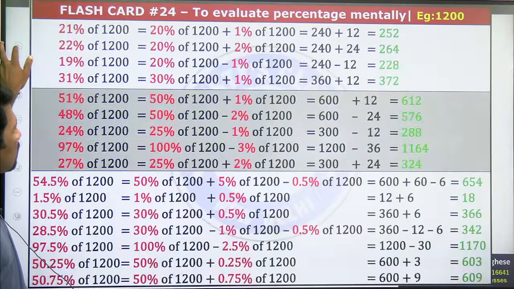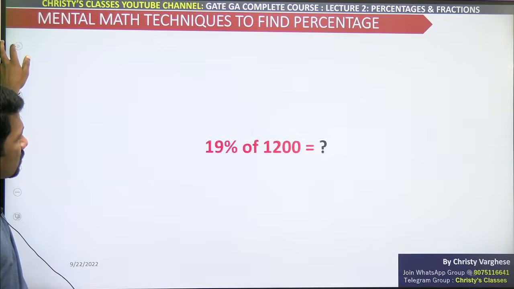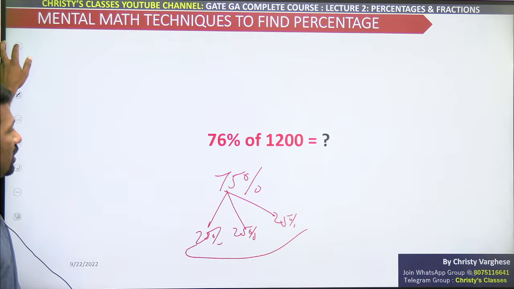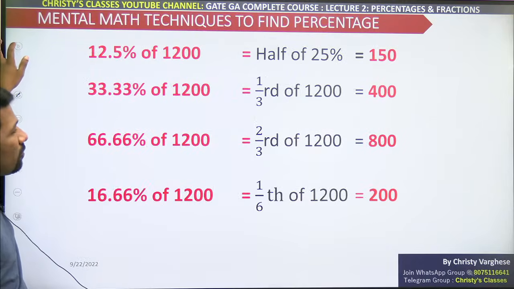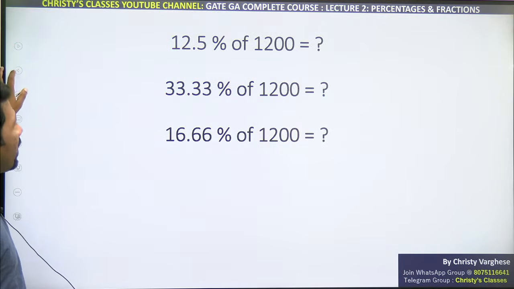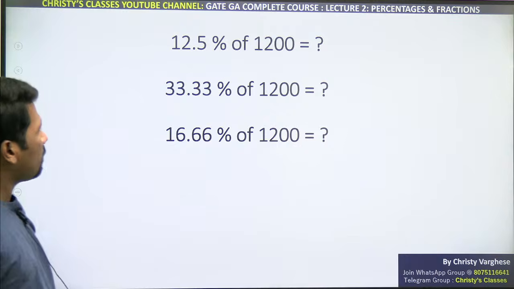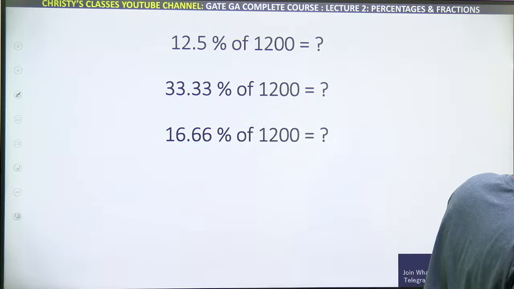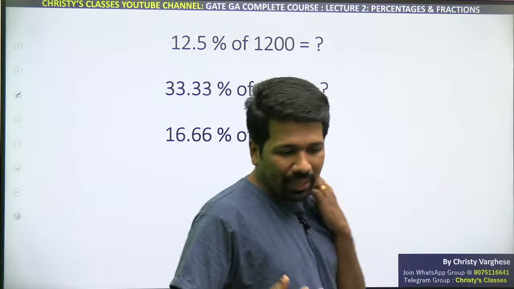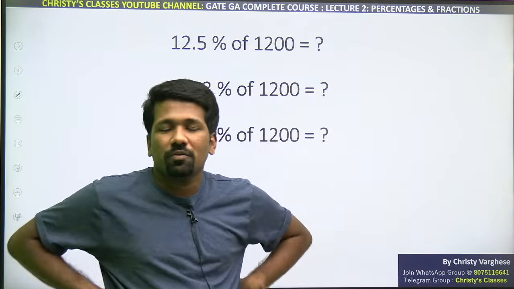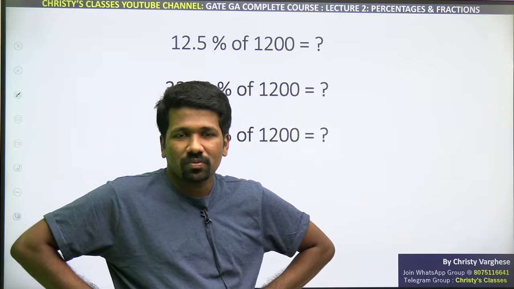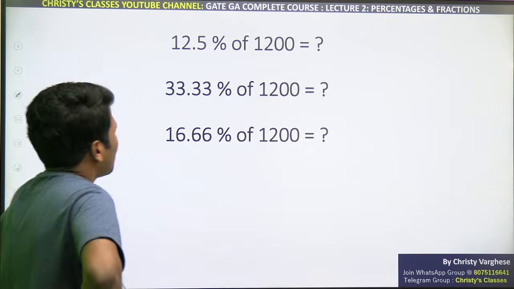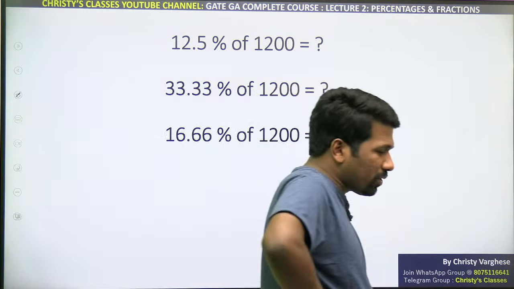Let us see. What if the percentage asked is something else, like 12.5% of 1200, GST. If GST is 12.5% of something, how to calculate it? For example, 12.5% of 1200 itself. 1200 rupees you are getting from somewhere, like a payment, but you have to pay 12.5% as GST. Then you need to know how much money you have to pay. How to find that? 12.5% is half of 25%.